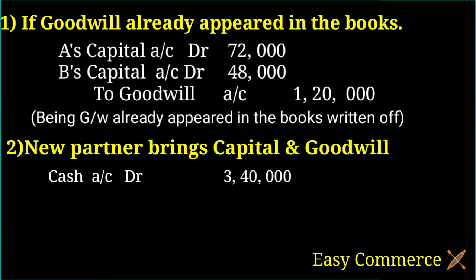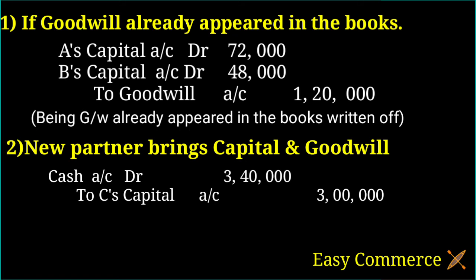Out of this 3,40,000, 3 lakh is related with the capital. We know capital has a credit balance, so we write to capital account 3 lakh, and the 40,000 is brought as premium for goodwill. Already studied, premium for goodwill is a liability.